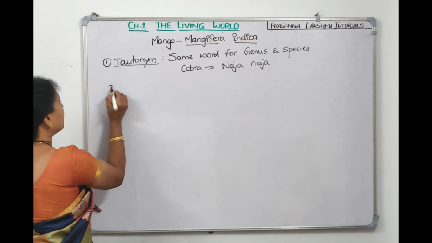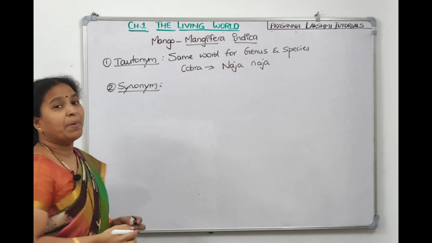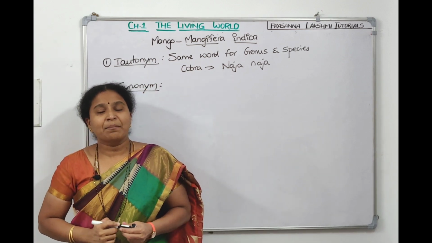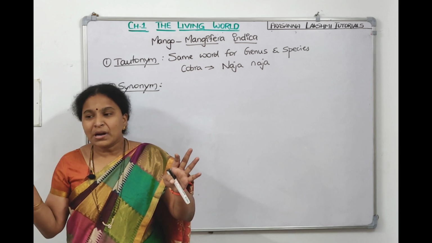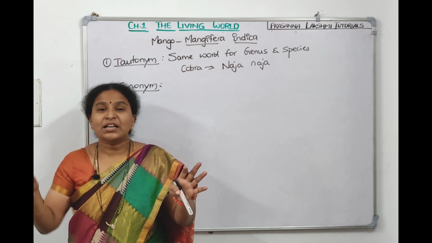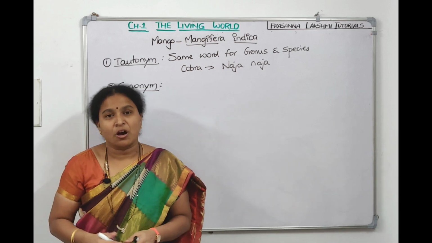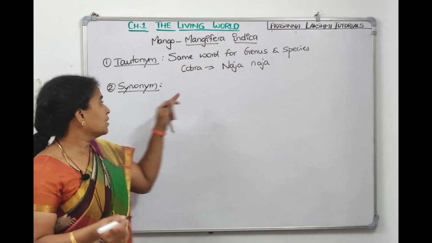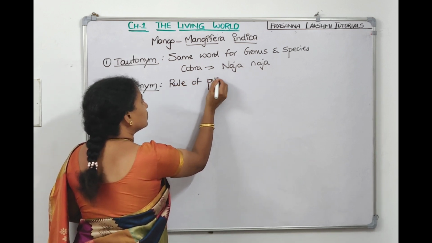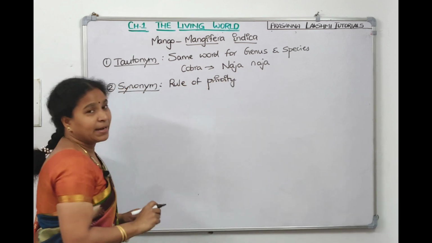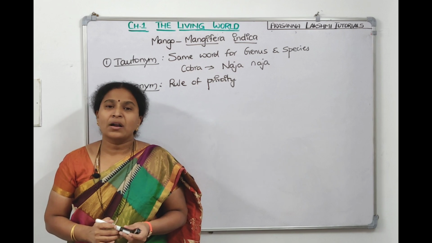Then the next one is synonymy. What is meant by synonymy? For example, I have proposed a name for a plant and you have proposed a name for the same plant. Whoever comes first and records the name, that will become the actual name, and all other names added by different scientists will be the synonyms of it. This is called the rule of priority in synonymy.